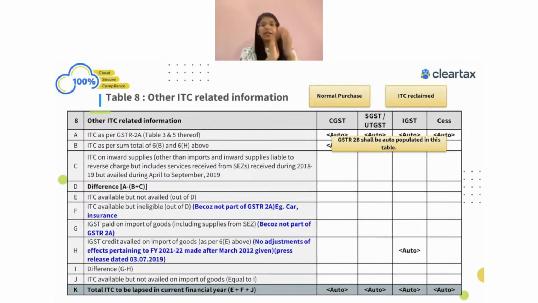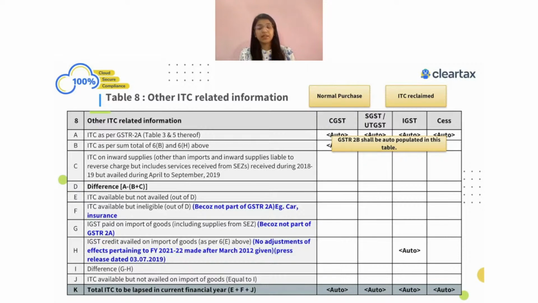Now when we look into table number 6, we have shown all the ITC we have claimed in 3B. In table number 7, we have shown all the ITC reversals which we have done in 3B. Now in table number 8A, this is an ITC which was related to, if you look into the government also gives document level information, ultimately basis 2B. Whatever was there in 2B will be coming over here.